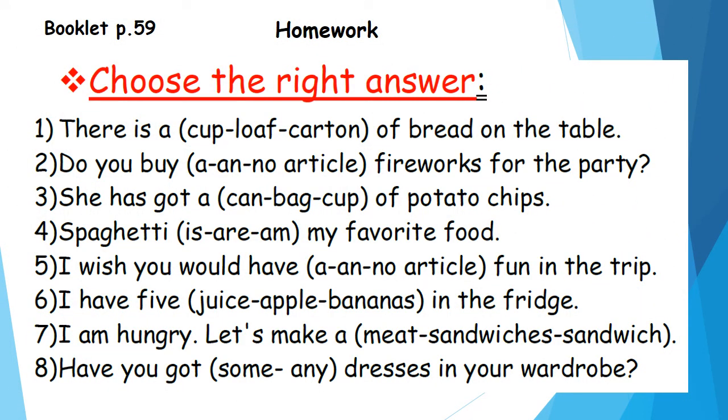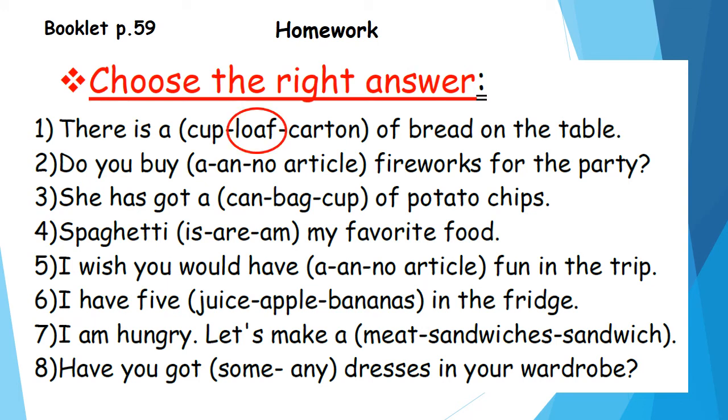Okay, your booklet, page 59. Homework. Choose the right answer. Number 1. There is a cup, loaf, carton of bread on the table. Okay, here bread. Which expression do I use with bread? Yes, I say a loaf of bread.